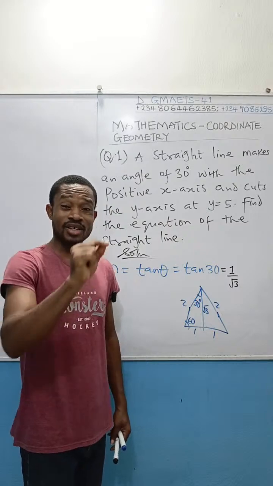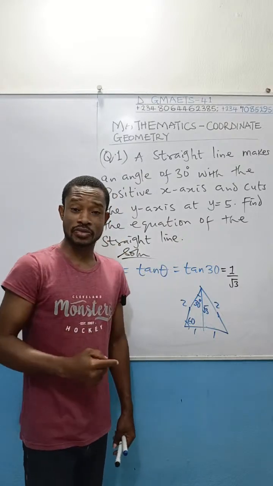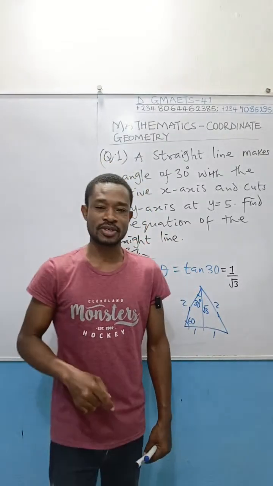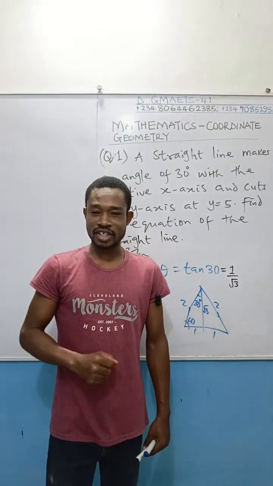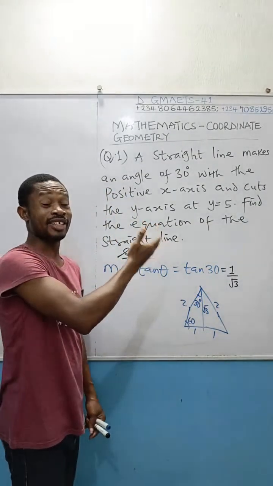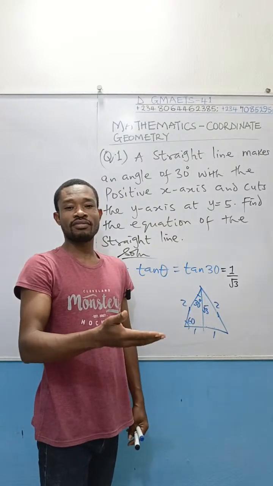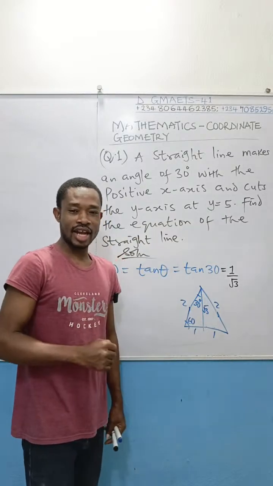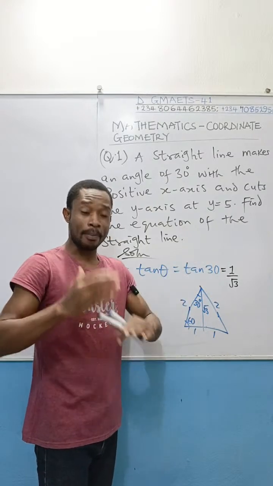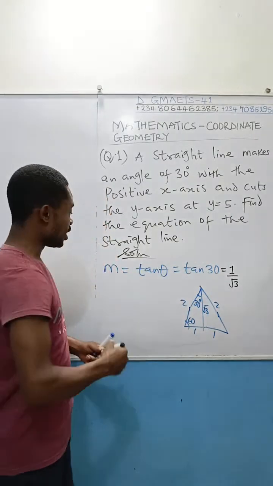If the examiner does not give you the point where the straight line passed through, then the examiner will definitely give you the intercept. The intercept on the vertical axis. And in this case, we're given the intercept instead of the point that the line passed through. We'll solve a question in the case of finding the equation of a straight line that passed through a given point. So don't worry, when we get there, we'll cross it.